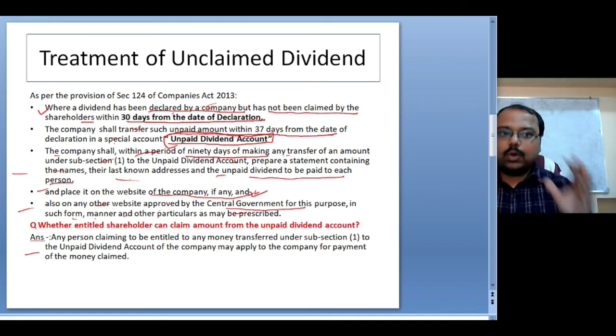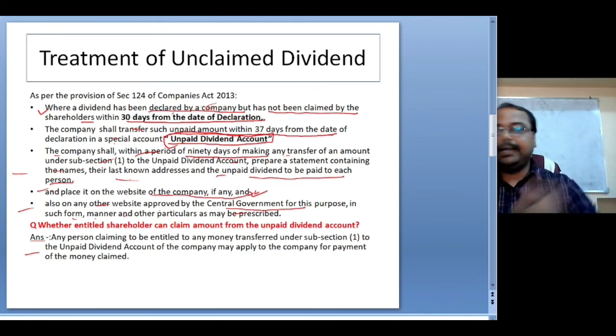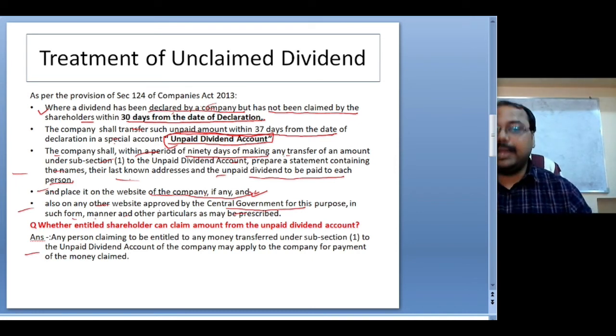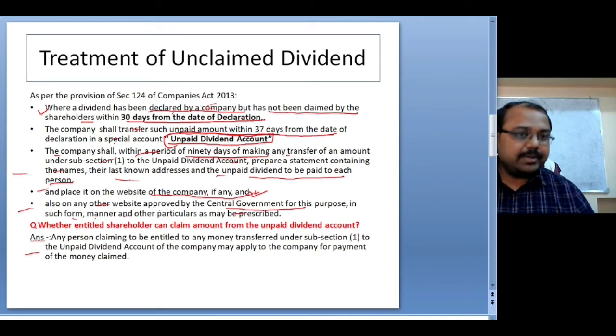So after doing all these things, the company waited for 30 days, then 7 days, then 90 days. If everything is done but still nobody has come in, then what to do? Can the entitled shareholders still claim the amount from the unpaid dividend account?